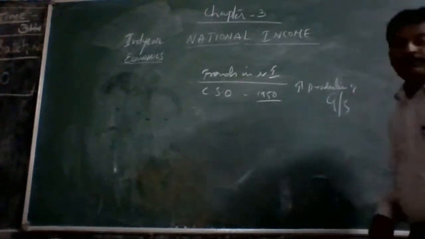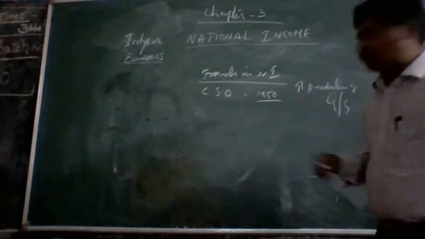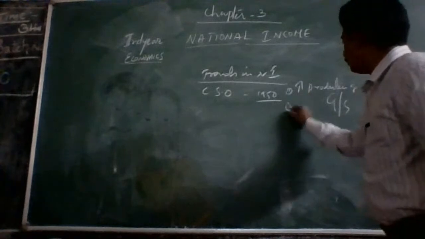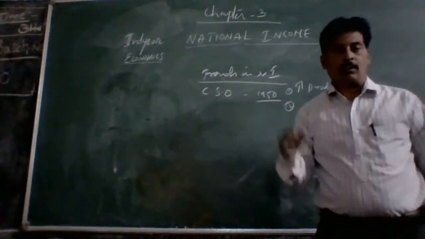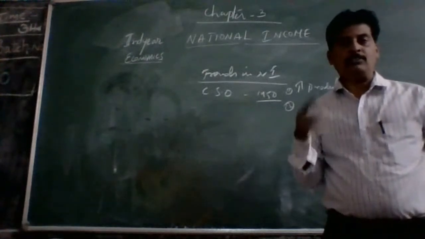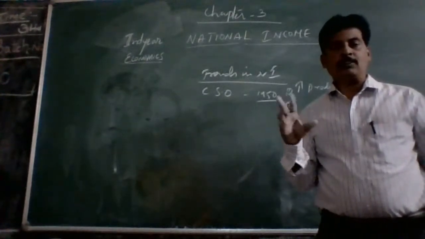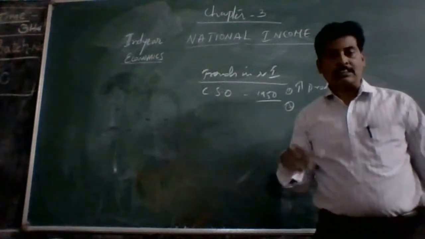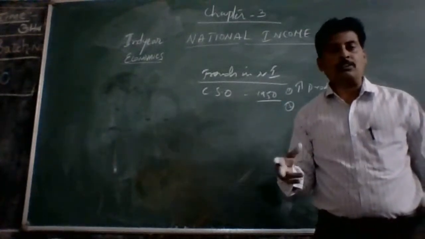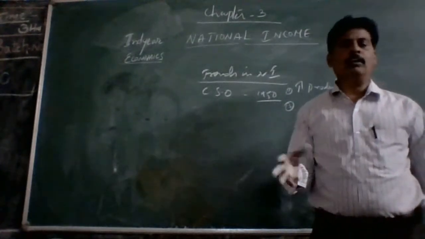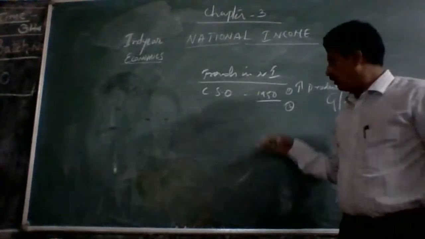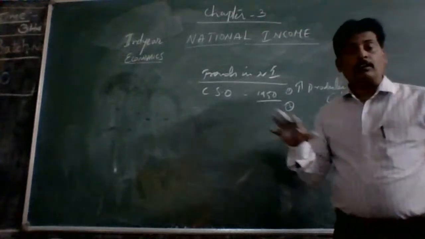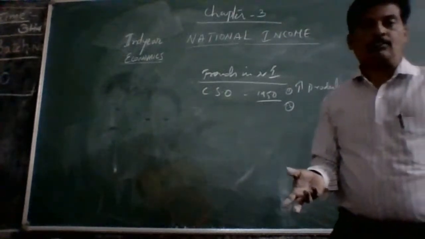Second one is price rise. Current price always shows that there is an increase of real goods and services which are available to the people, and second is price rise.